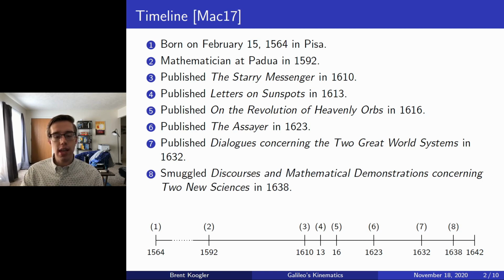He smuggled that out of his home to Holland, where the Church had less influence, where he was able to get that published. This work gives Galileo's definitive treatment on kinematics, namely since 4 years later he died in 1642, where he was subsequently obscurely buried. He was obscurely buried because of the heretical label that the Church's Inquisition put upon him.